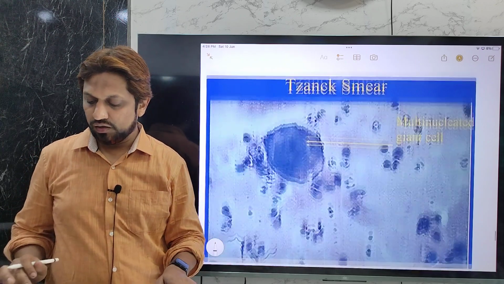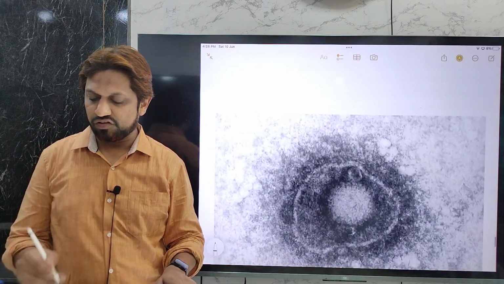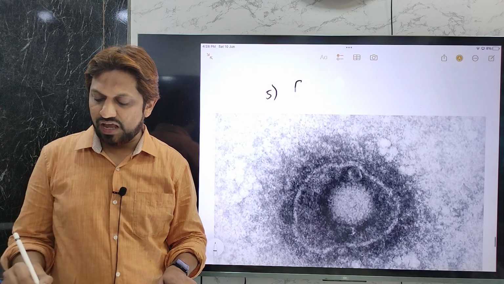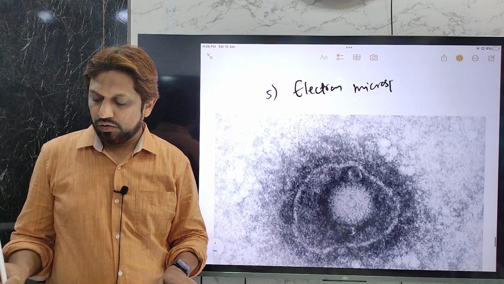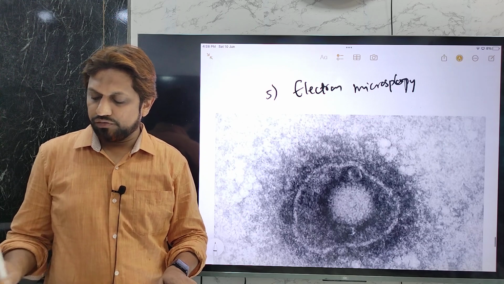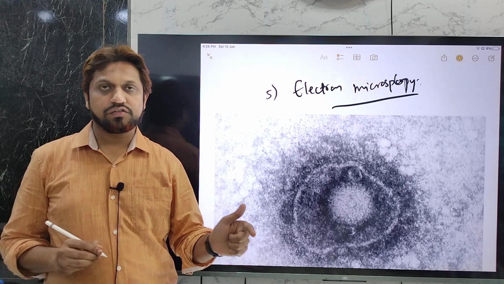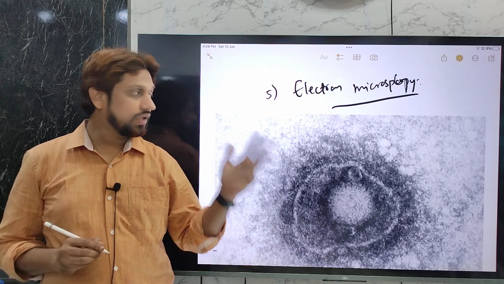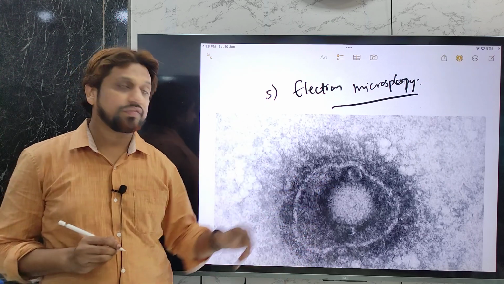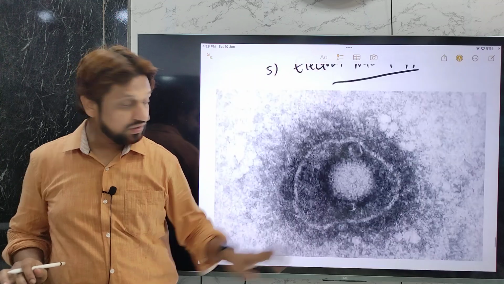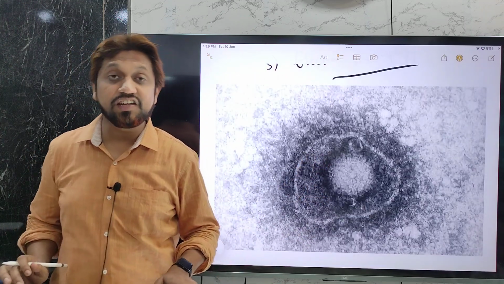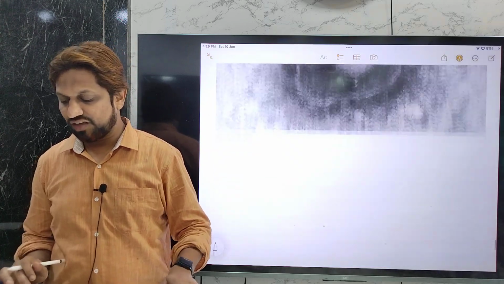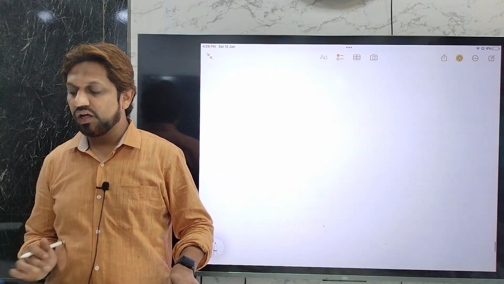And finally, electron microscopy, where the virus morphology can be seen. So diagnosis can be done by PCR, cell culture, immunofluorescence, Tzanck smear and electron microscopy. The specimen will be the rash lesions, the vesicles. These are the laboratory diagnoses.